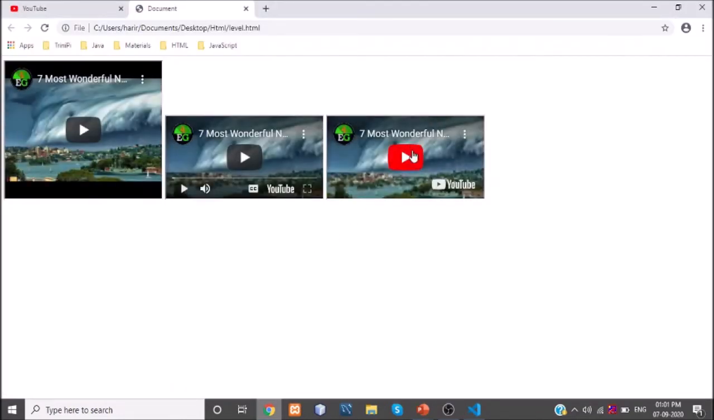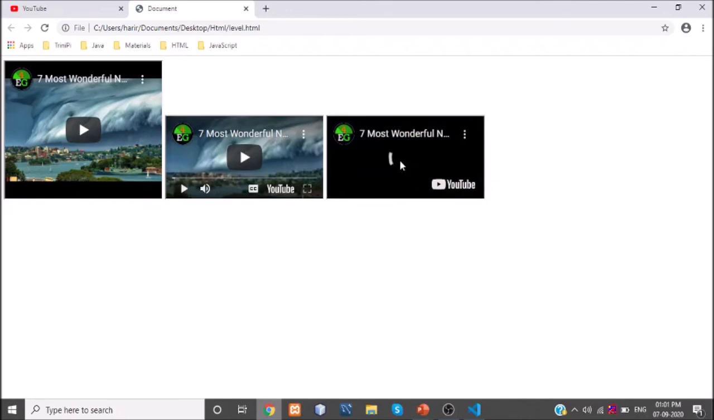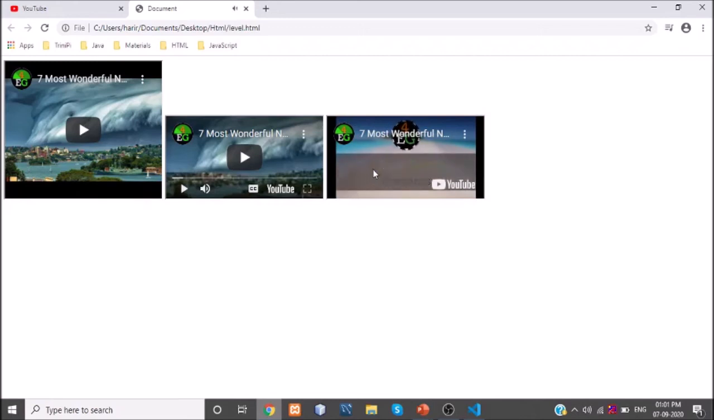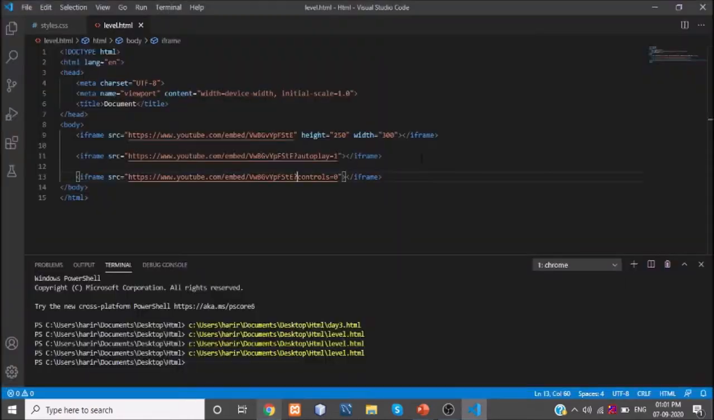See, it will not give you any controls here, like in the previous two videos where we had play, mute, full screen and all, right? So this will not give you any controls in your browser. Okay, this is all about adding a YouTube video in our HTML document.